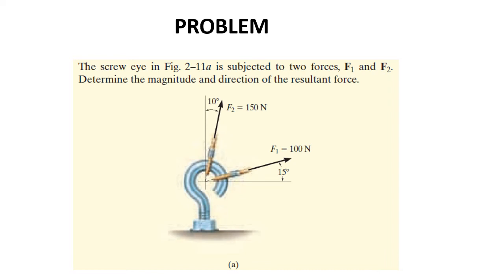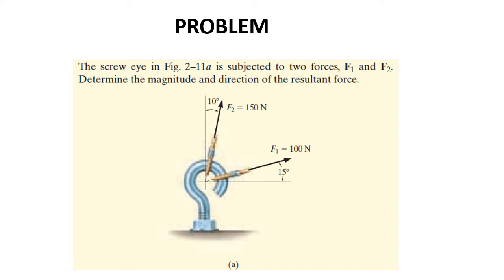It has been tied with two ropes, and the two ropes have tensions: F1 is 100 newtons and F2 is 150 newtons. He is asking to determine the magnitude and direction of the resultant force. There are two forces acting on a hook, or screw eye, and he is asking for one force which can represent these two forces.